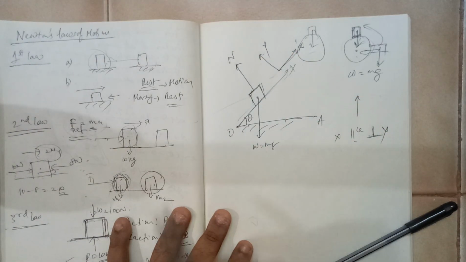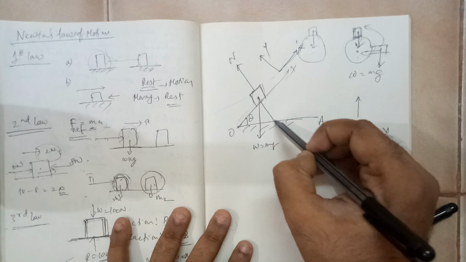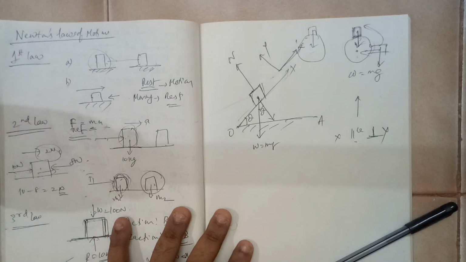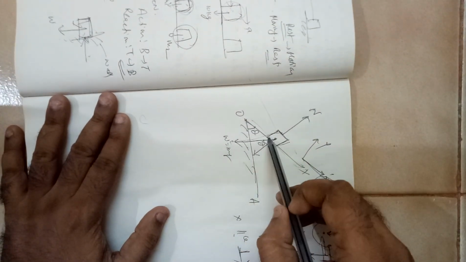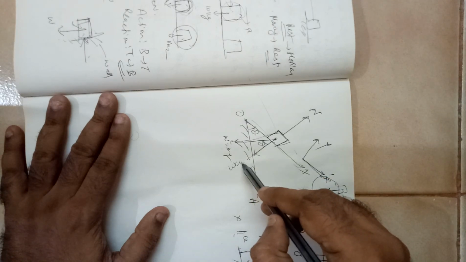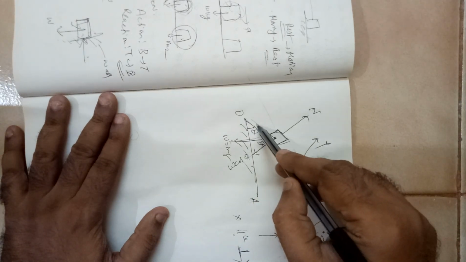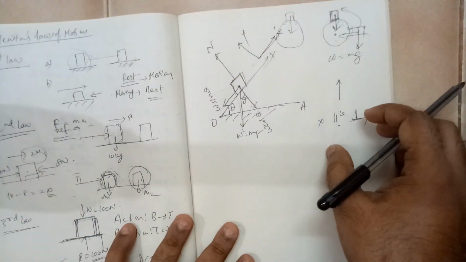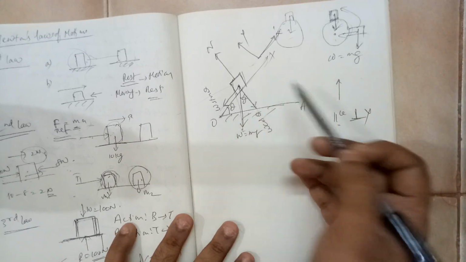So how do we do it? This angle also will be theta. You have W, and this component will be W cos theta and this component will be W sin theta. Now why is this angle theta?